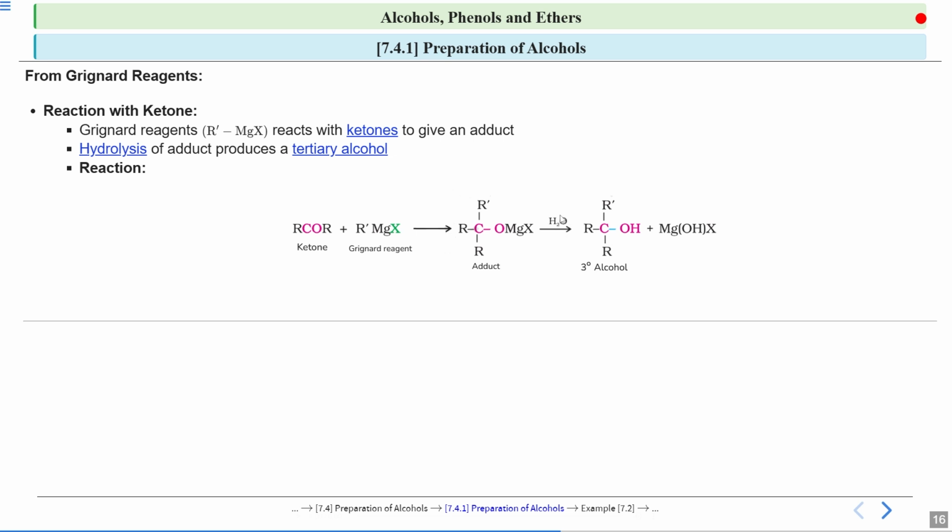Now you will do hydrolysis. So I told you this OH group gets attached to this MgX and this hydrogen gets attached to the remaining adduct. So see here, a 3 degree alcohol is formed, that is, a tertiary alcohol is formed. See, this carbon is further connected to 3 other carbons. So this is a tertiary alcohol.